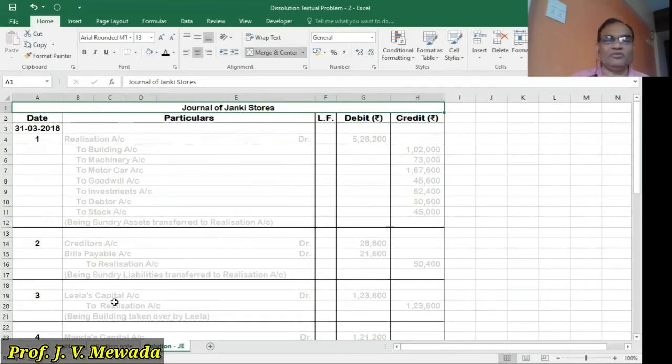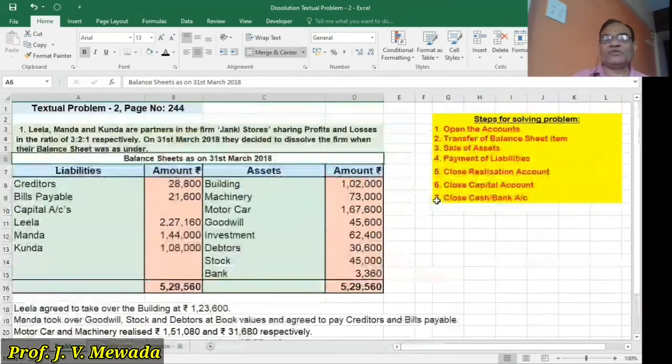Okay. Now, for passing the entries also, you have to refer to the steps. Now see, open the accounts. For that, there are no journal entries. Transfer the balance sheet items: creditors and bills payable you are transferring to realization account, and capital you are transferring to the capital account.